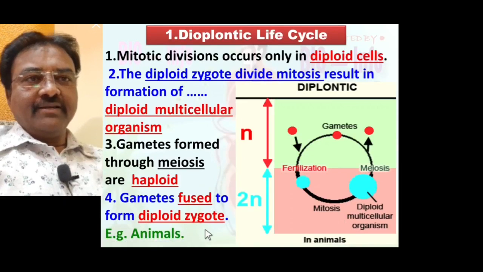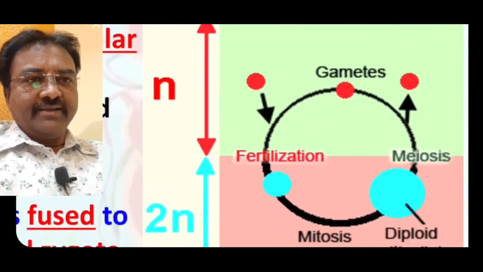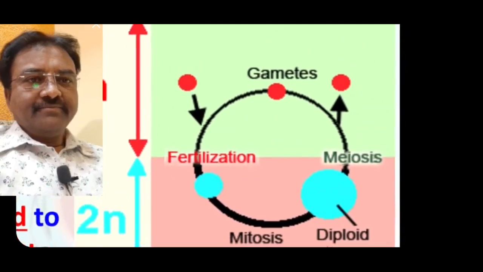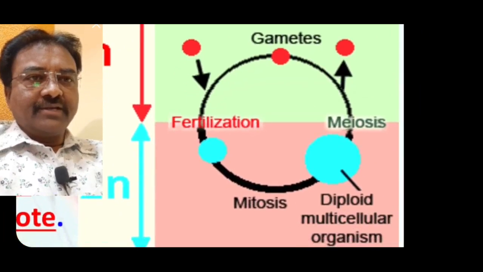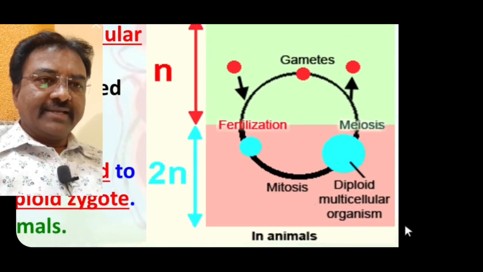Example in animals, diplontic life cycle seen here. Diploid zygote undergoes mitosis to form a diploid organism. Such diploid organism undergoes meiosis to form gametes. So gametes are haploid in nature.